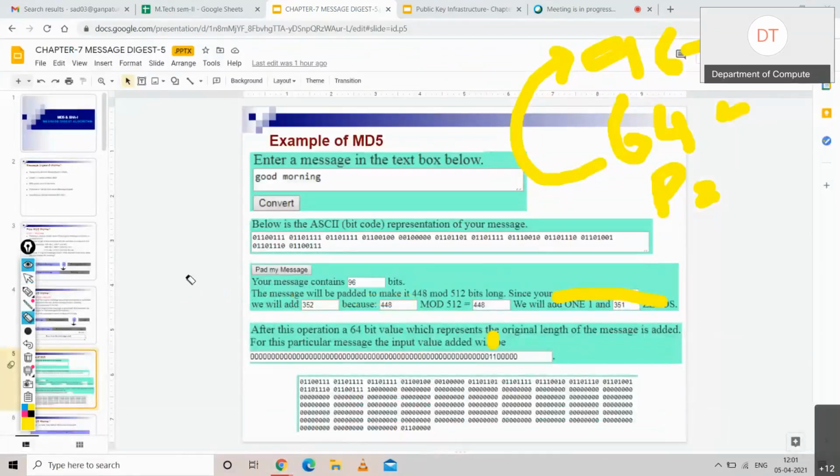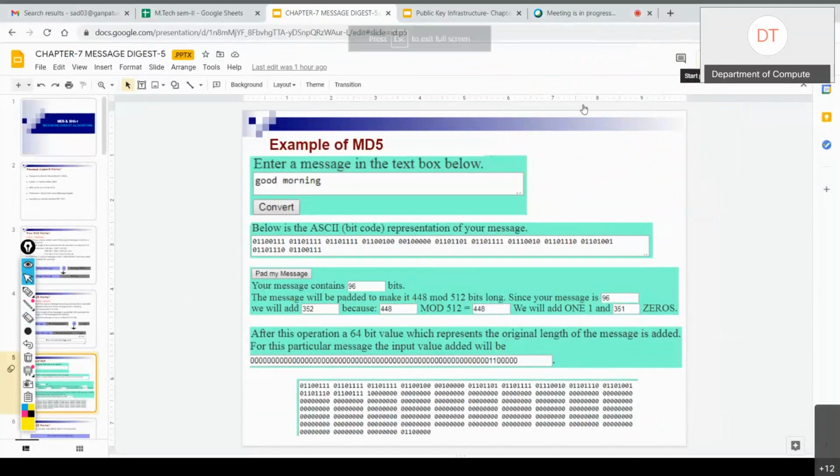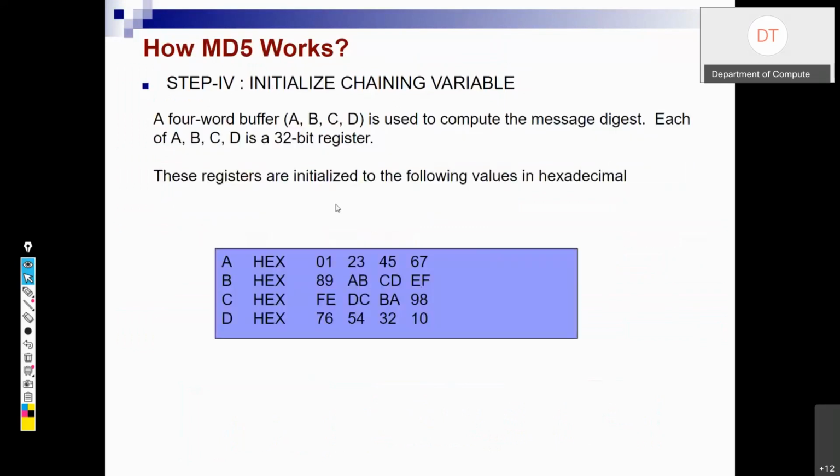So this was an example of MD5. Now there are further steps also. So now step 3 is to divide the input into 512 bit blocks. अब समझो कि हमारे पास 1000 bit का block है. So 1000 would be converted to 1024 and we will have multiple blocks, each block of 512 bits. Okay.